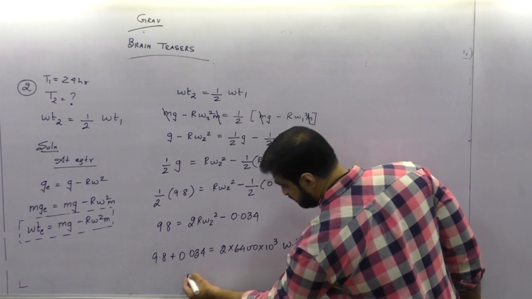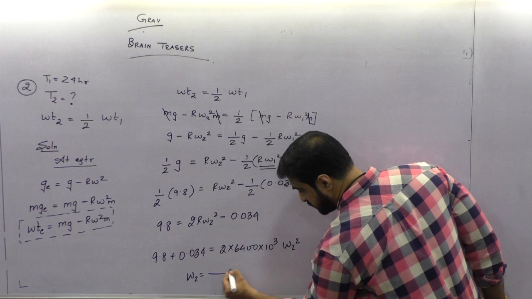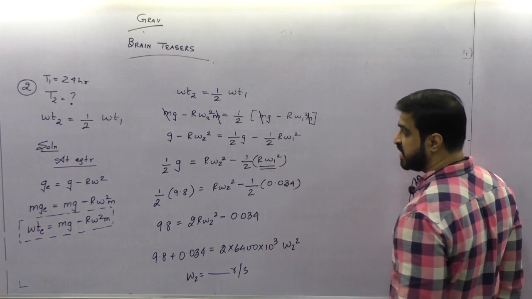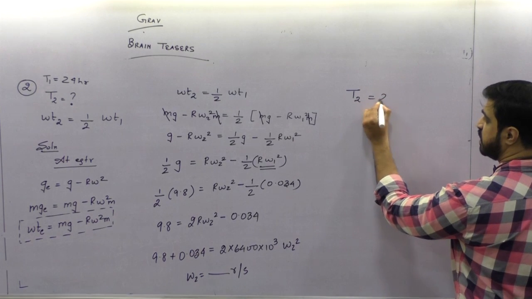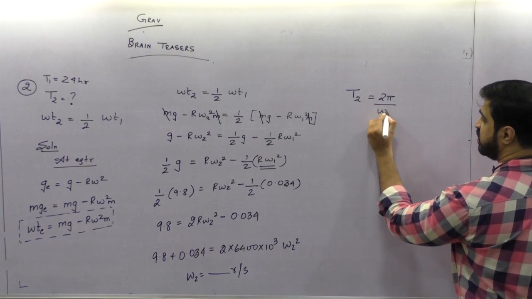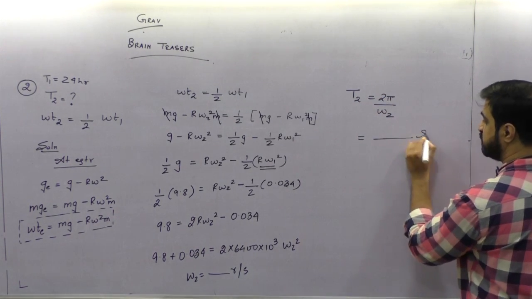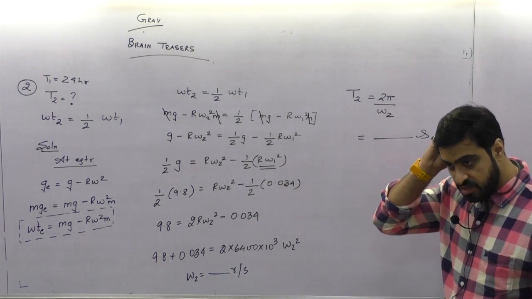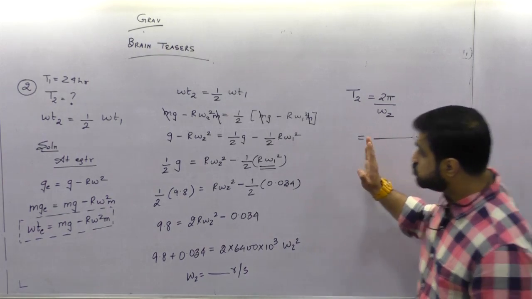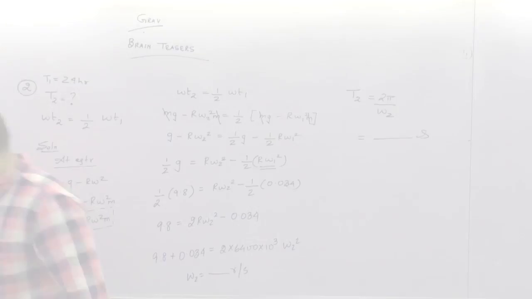Here, from the log, you can find omega 2, that will come in radian per second. And if I need the time period, the time T2 will become 2 pi by omega 2. That answer will come in seconds. Are you getting my point? What's happening? This is how you solve the question.